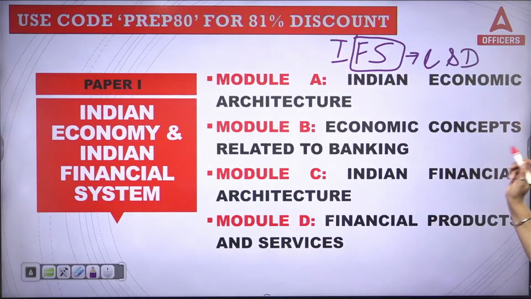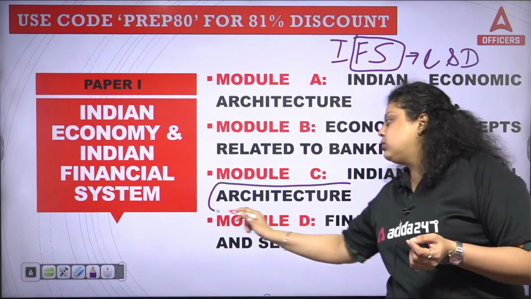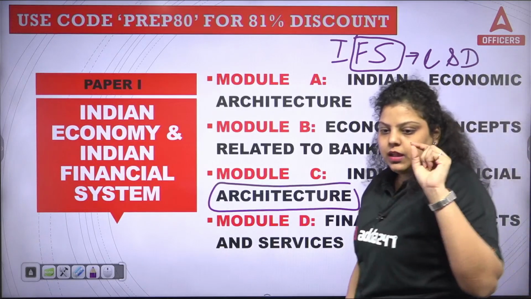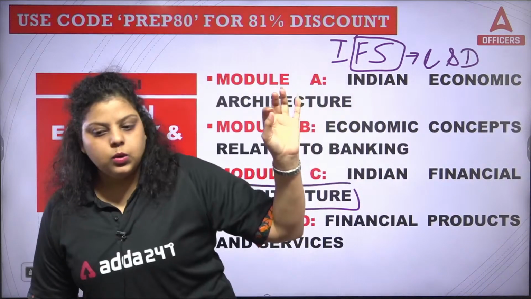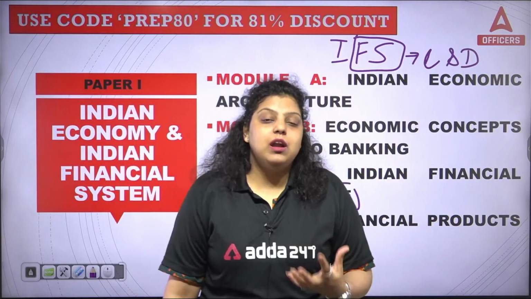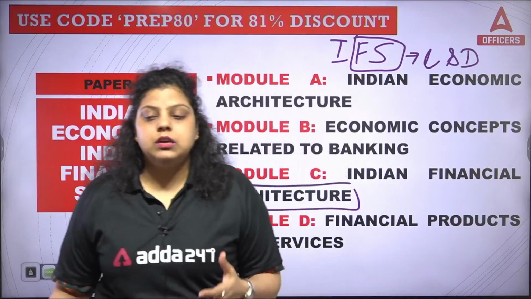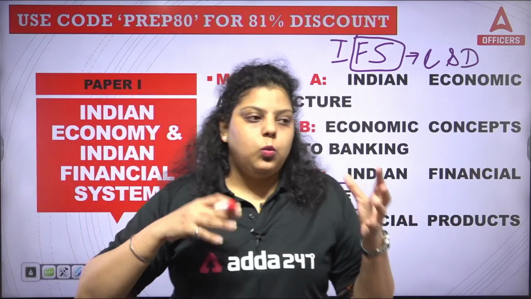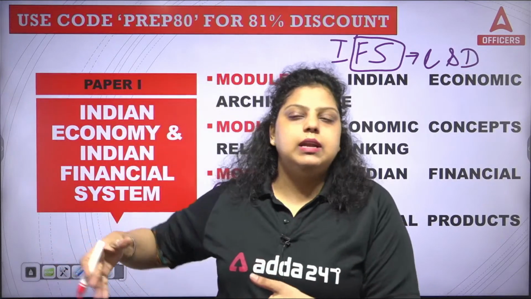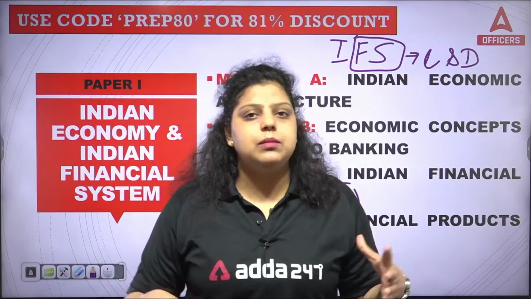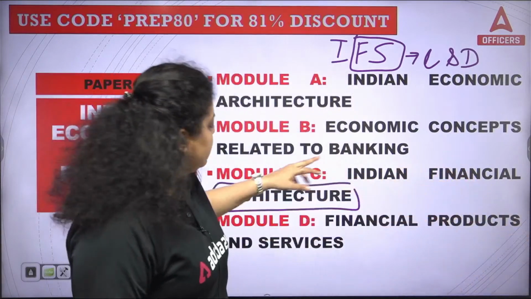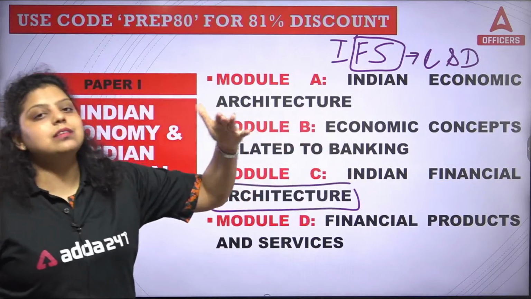And in module C, we have to cover the architecture of the Indian financial system. It means we have to study here, when we demand money, a loan or credit, how the system works. What is the role of banks in that? What are the roles of NBFCs? What is the role of primary dealers? What is the role of the money market, capital market or any other market? So that's what we have to study in the architecture, and how the banking system evolved.